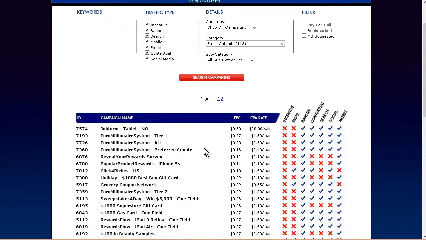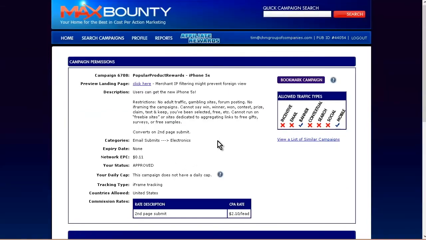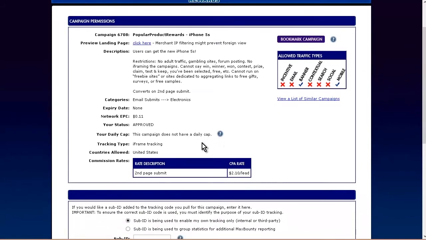Just find one here that you want to put on your site. I'm going to have a look at this iPhone 5S one here. It pays $210, and it shows you up here what traffic type you're allowed. It says mobile and banner are allowed.